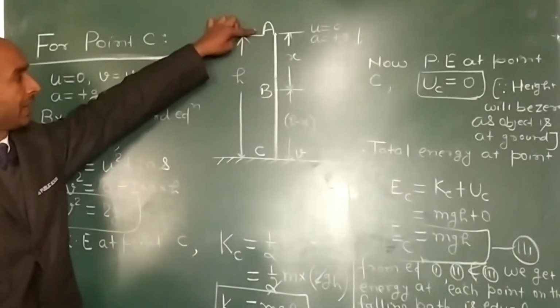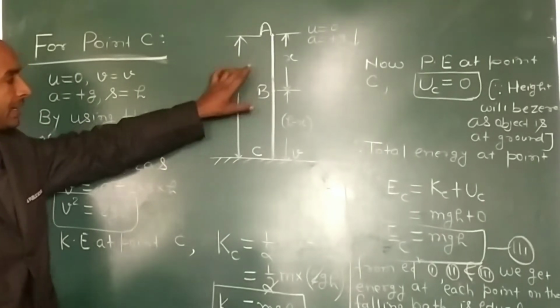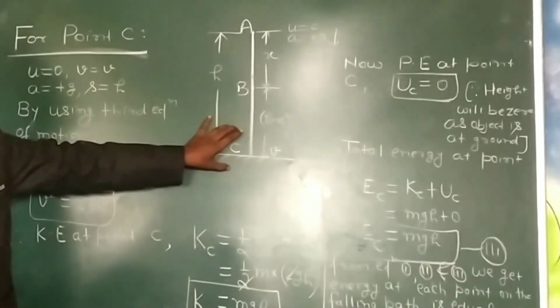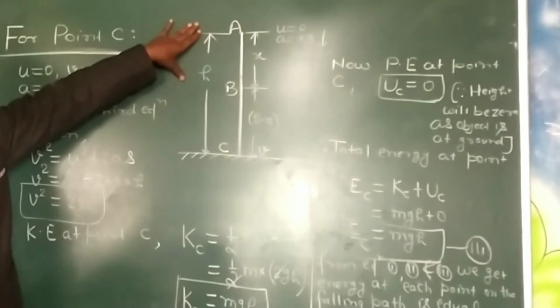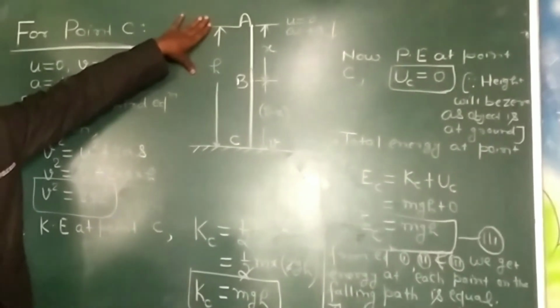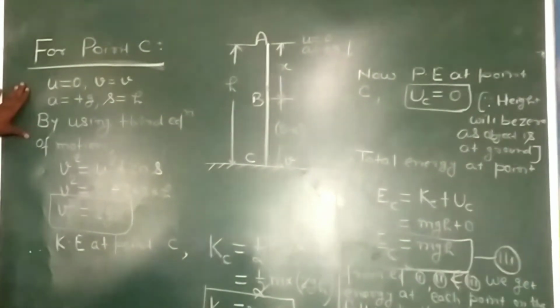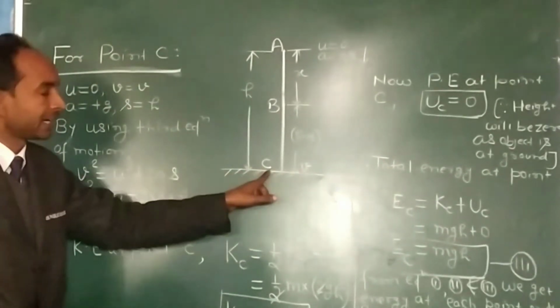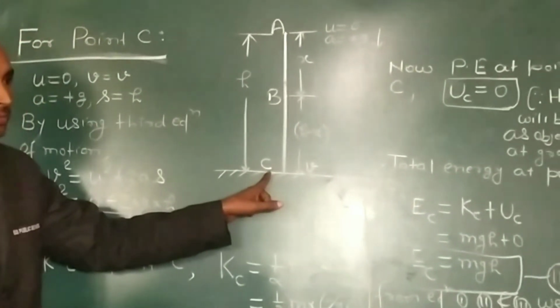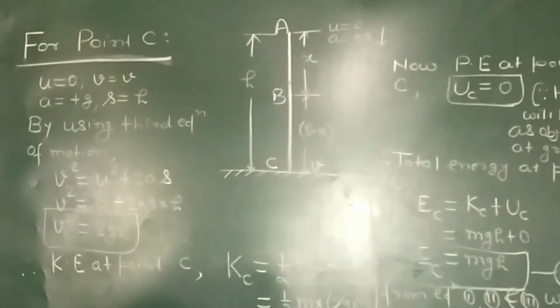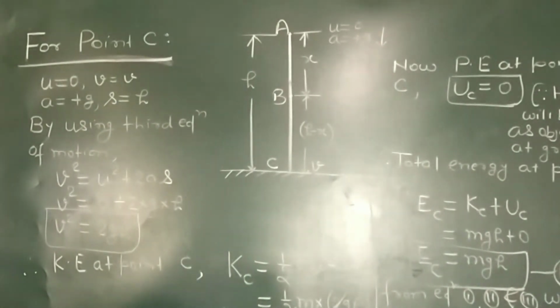When we find the value of v, we can determine the kinetic energy at point C. The total energy at point A, total energy at point B, and total energy at point C, all energies will be equal. We have to prove here that the total energy at point C will equal the sum of kinetic energy and potential energy.